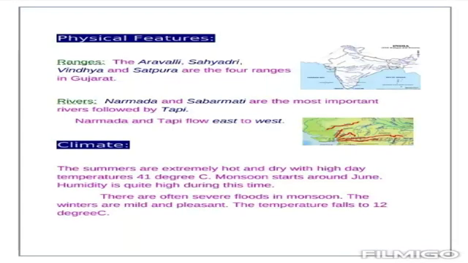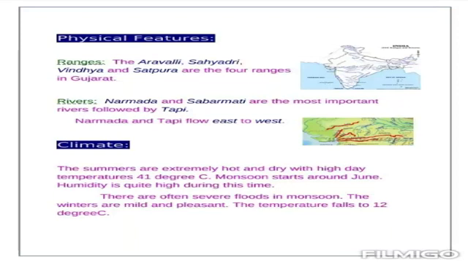Now we know about the physical features of Gujarat. There are some ranges and some rivers. So boys, at first we know about the ranges. The Aravalli, Sahyadri, Vindhya and Satpura are the four ranges in Gujarat. And next we know about the rivers. Narmada and Sabarmati are the most important rivers, followed by Tapi. Narmada and Tapi flow east to west. So remember this, Narmada and Tapi flow east to west.